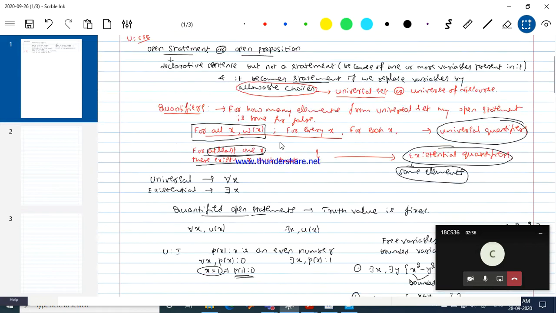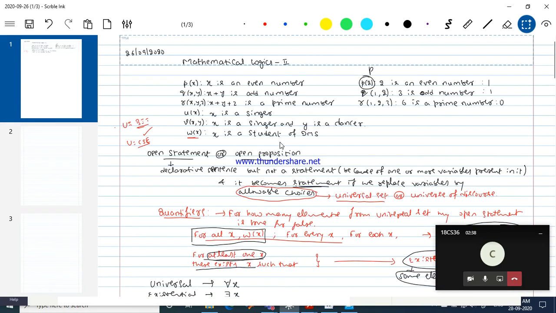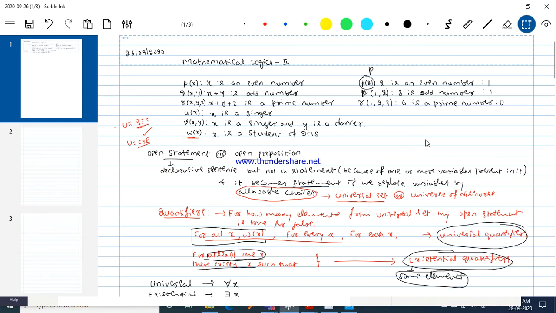Okay, in the last class we started Mathematical Logic 2, under which we defined a few definitions and started discussing one problem also. We spoke about open statements and saw the difference between an open statement and a statement. An open statement is a declarative sentence made up of one or more variables. It becomes a statement if you replace the variables by allowable choices, and those allowable choices are taken from the universal set or universe of discourse for that particular discussion.